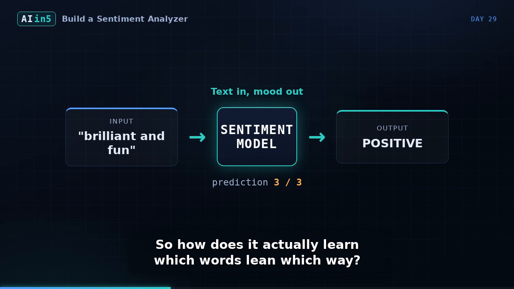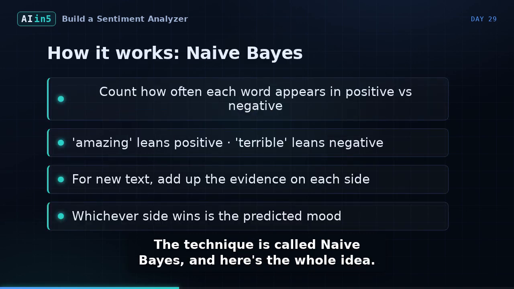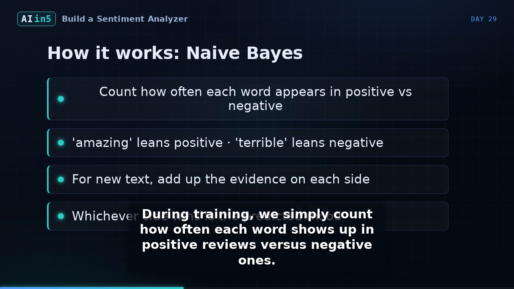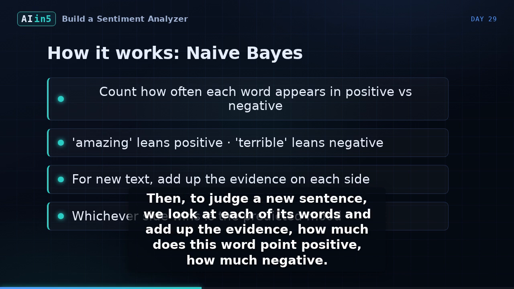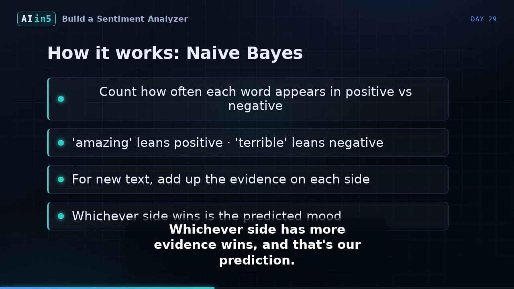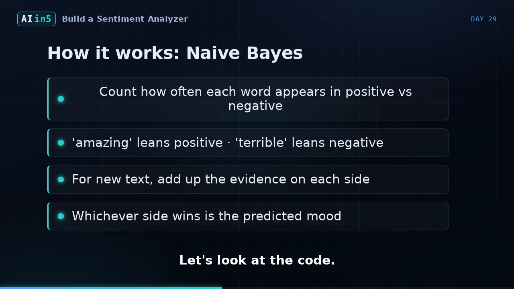So how does it actually learn which words lean which way? The method is a classic, and it's beautifully simple. The technique is called naive Bayes, and here's the whole idea. During training, we simply count how often each word shows up in positive reviews versus negative ones. Words like amazing, loved, and brilliant pile up on the positive side, while terrible, boring, and awful pile up on the negative side. Then, to judge a new sentence, we look at each of its words and add up the evidence. How much does this word point positive? How much negative? Whichever side has more evidence wins, and that's our prediction. It's counting words and weighing evidence. That's genuinely it. Let's look at the code.